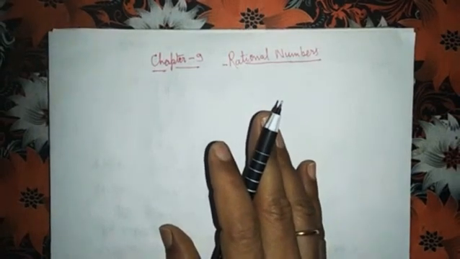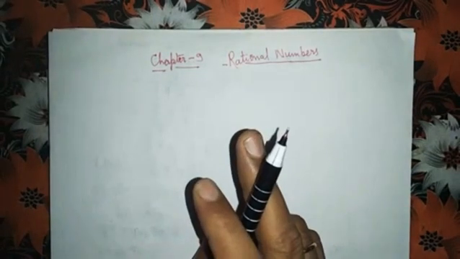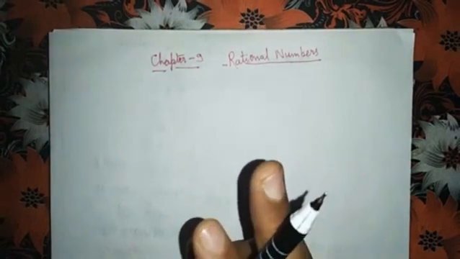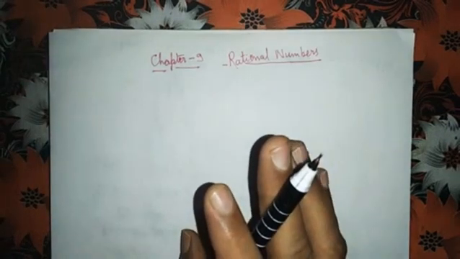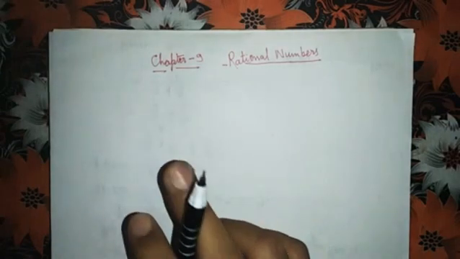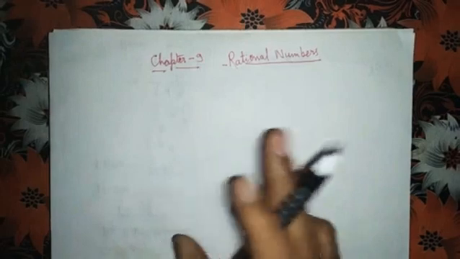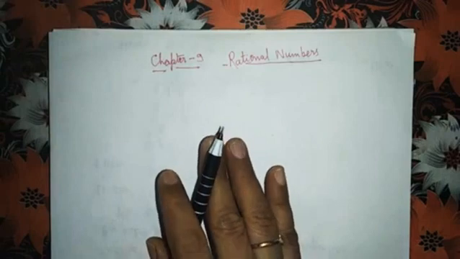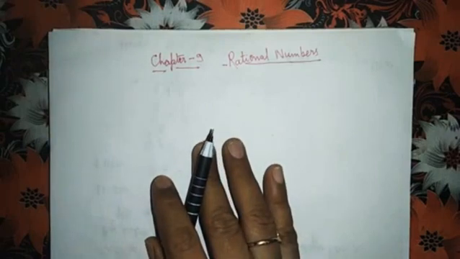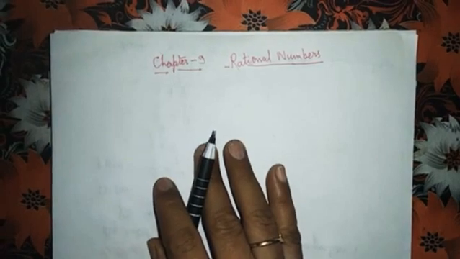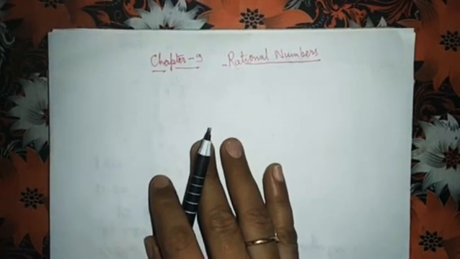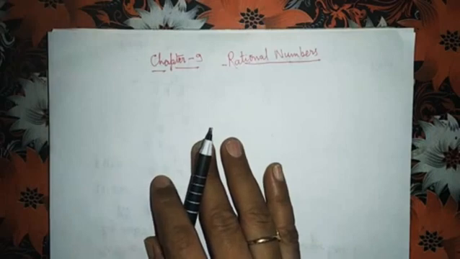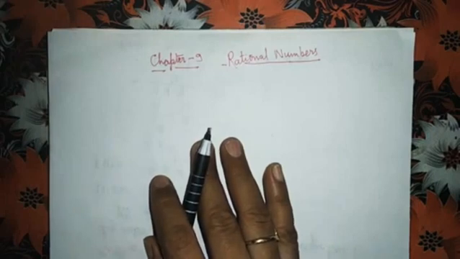After that, I explained integers. What are integers, students? All natural numbers including 0 and the negatives of counting numbers are called integers. Now I think natural numbers, whole numbers, and integers are clear to all the students. After that, children, comes fractions. You have already studied the fractions chapter.